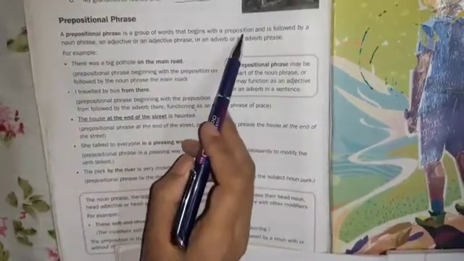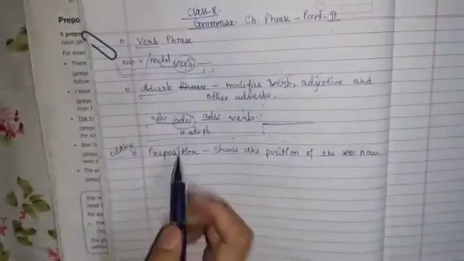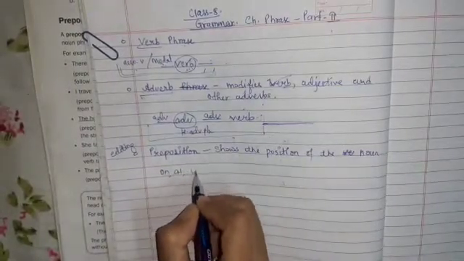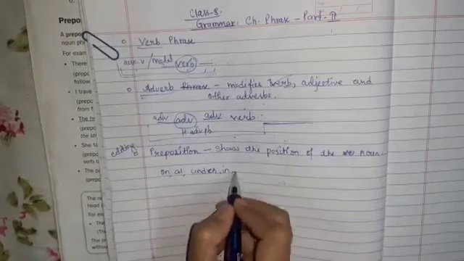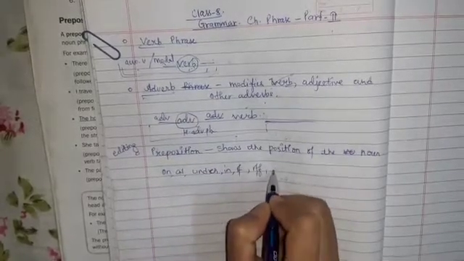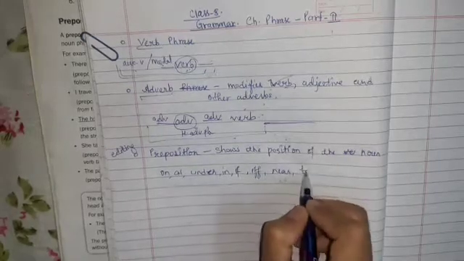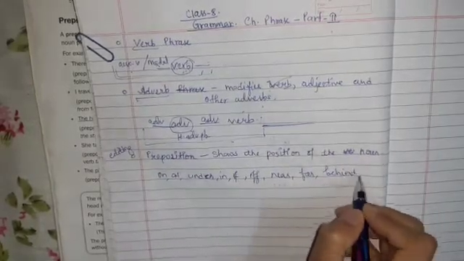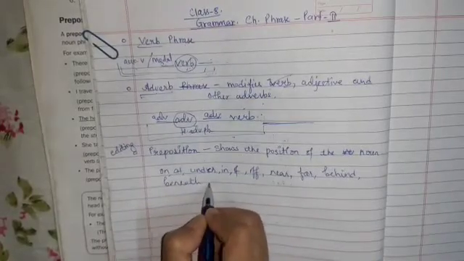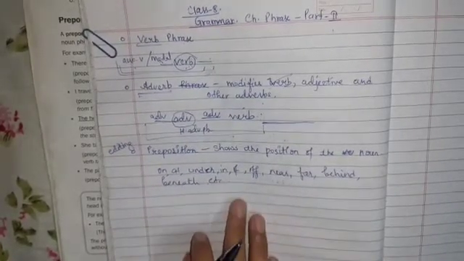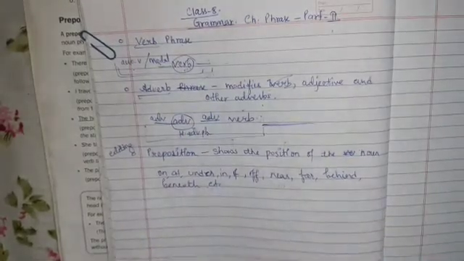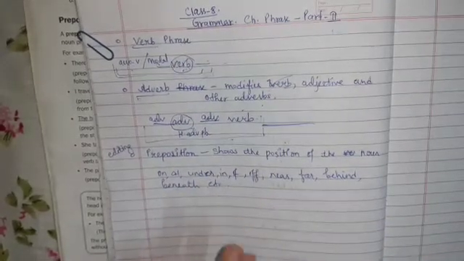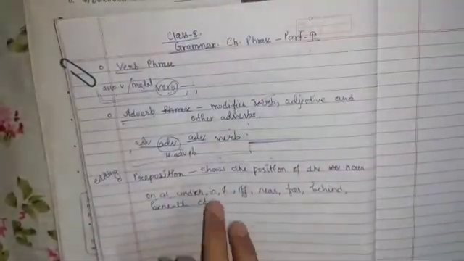A prepositional phrase is a group of words. All phrases are groups of words. In the same way, a prepositional phrase is a group of words that begins with a preposition. So prepositions are like on, at, under, in, of, off, near, far, behind, beneath, and so on. There are lots of them. Here I cannot explain all the examples of prepositions, but I think you get the idea. For the idea, I have given you a few examples. So these are prepositions.